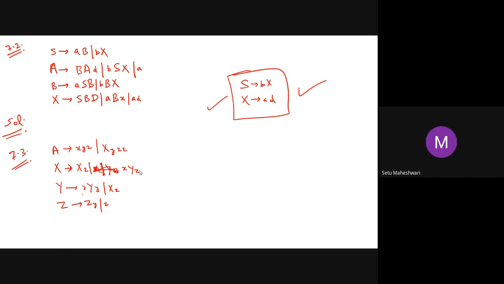Anybody else apart from Tejas? Anybody else who has tried to solve the questions?